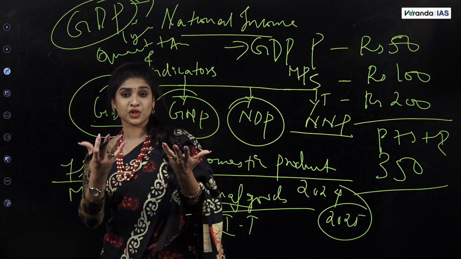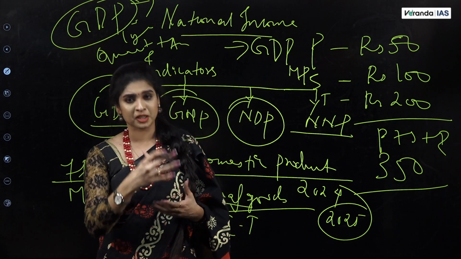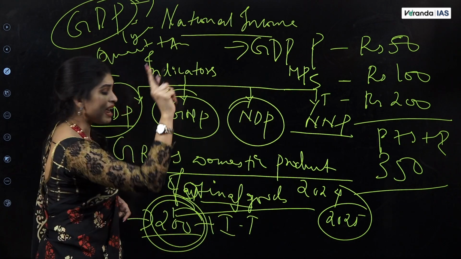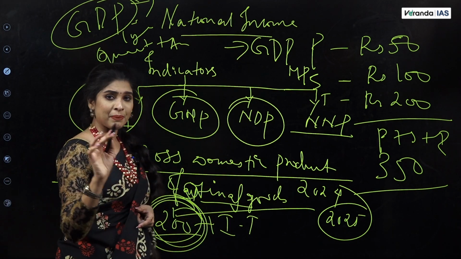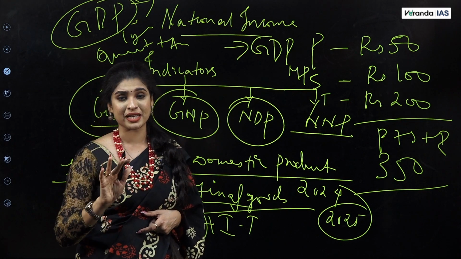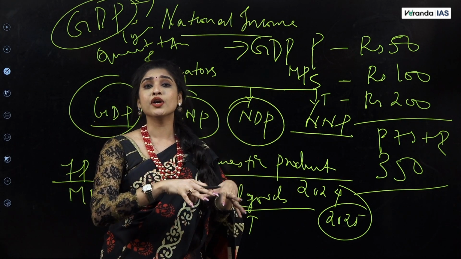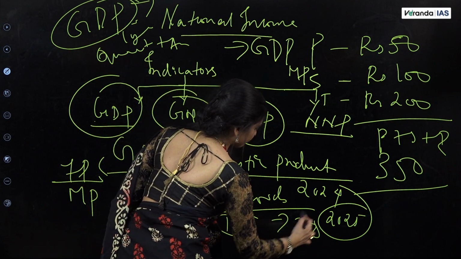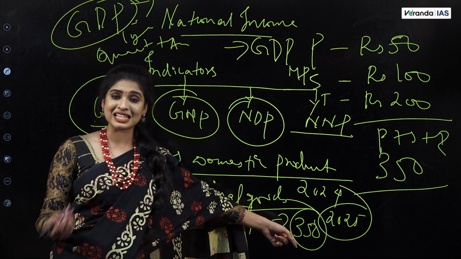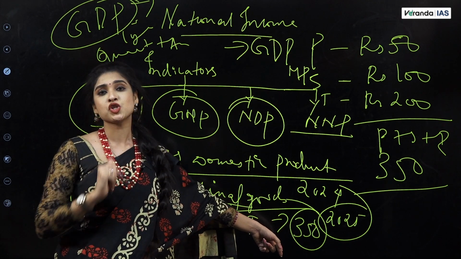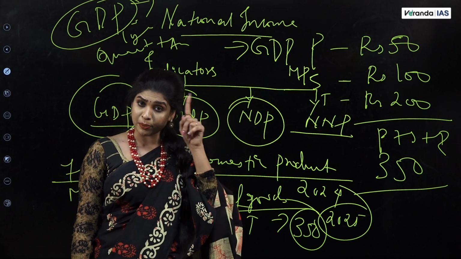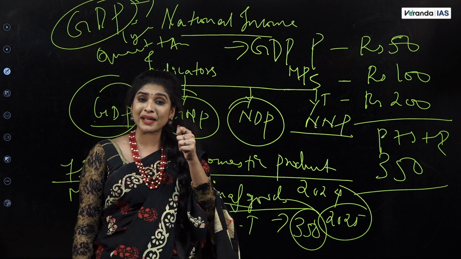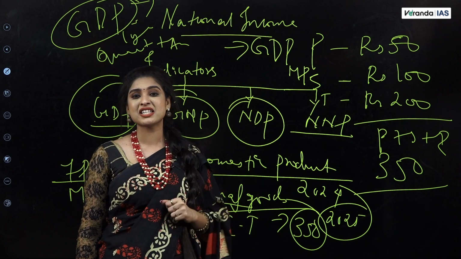Now, me and you, we don't go and purchase at the factor price or the factory cost. We buy the products from the market, right? When the leather shoe comes to the market, they will not sell it for 200 rupees. They will sell it for, let's say, 300 rupees, because the wholesalers' and retailers' profits are all taken into consideration. And we'll put a price of, let's say, 350. And now this 350 will be what? The price that I and you, as a normal consumer, pay to buy this particular leather shoe. It consists of the profits plus the indirect taxes. And we, the consumers, feel the pinch of paying higher prices while purchasing this product.